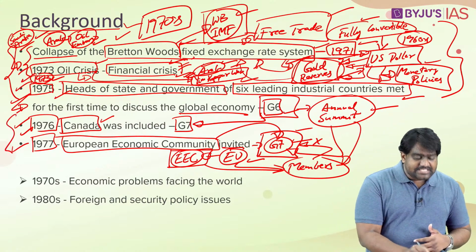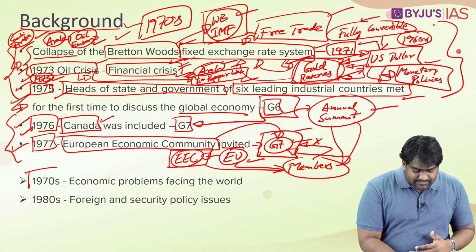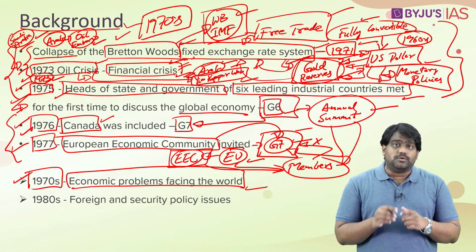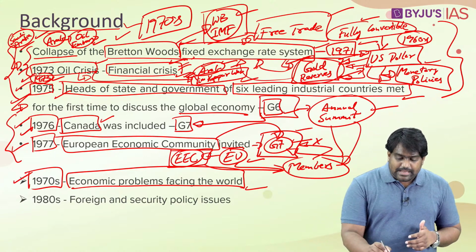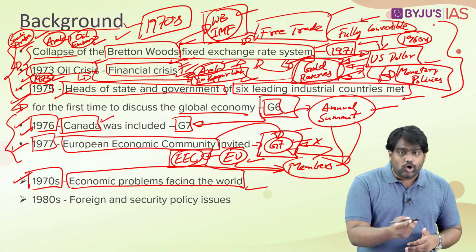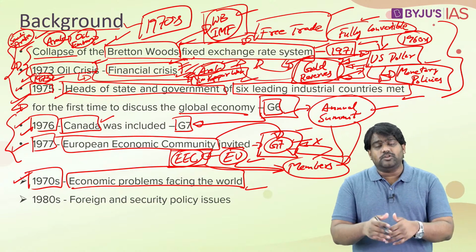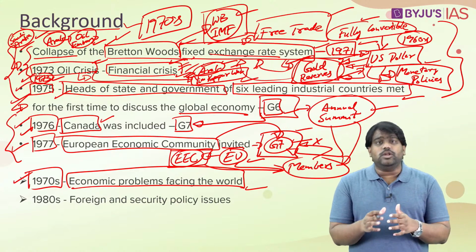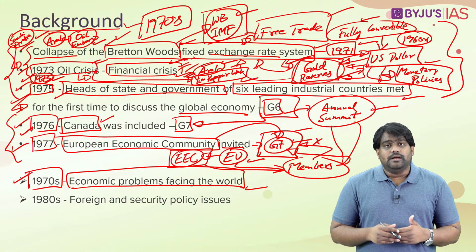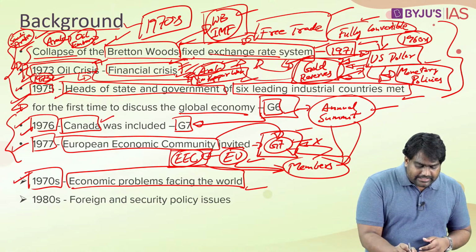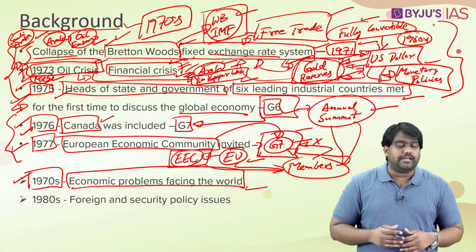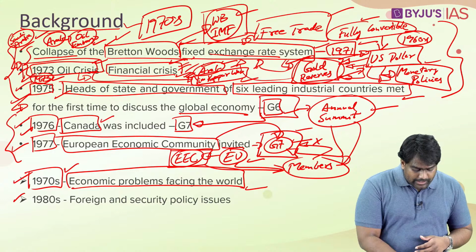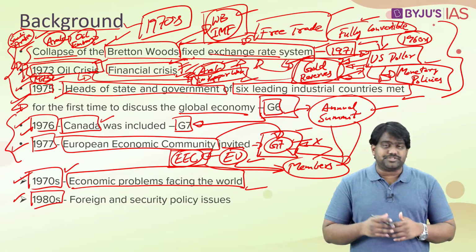So like this, the G7 was formed, and throughout 1970s, it kept on dealing with major economic challenges that were facing the world. The global economy had entered into a recession because of the oil crisis and the collapse of the Bretton Woods system with regard to exchange rates. The G7 played a key role in reviving the global economy and in correcting the disruption that had been caused in the oil markets. So the G7 became quite successful with this, and slowly the G7 became more ambitious.